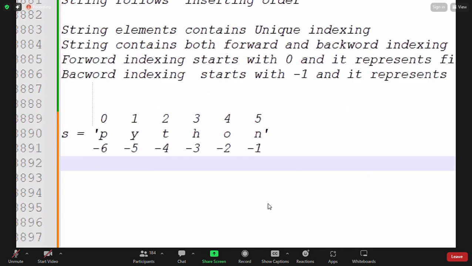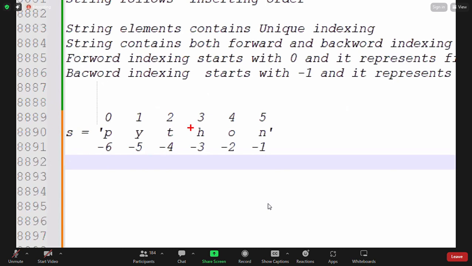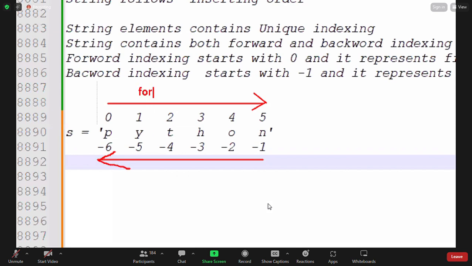Everyone check here. Starting from here, this forward direction, right side direction, we are calling forward indexing, and this is backward indexing. Everyone remember this.